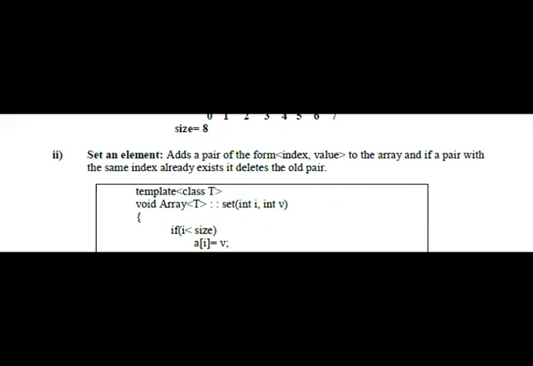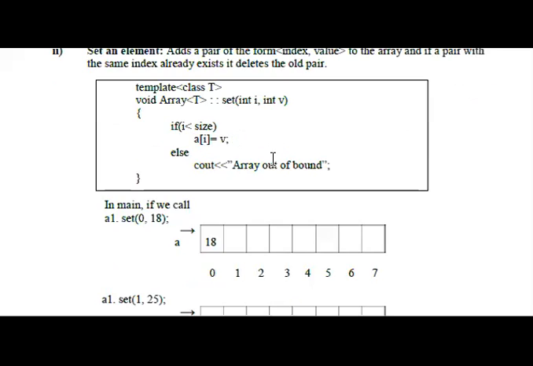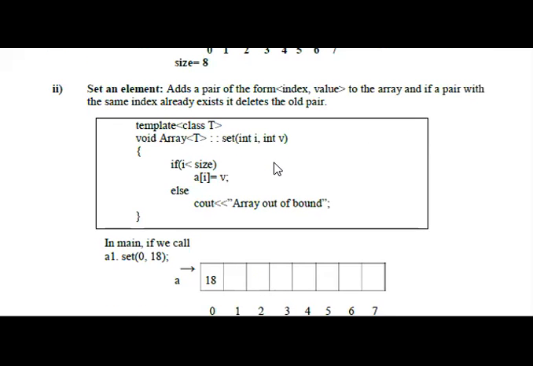Under the set an element, add a pair of the form index, comma, value to the array. If a pair with the same index already exists, it deletes the old pair. So first we have to confirm the index and value before entering into the memory space.